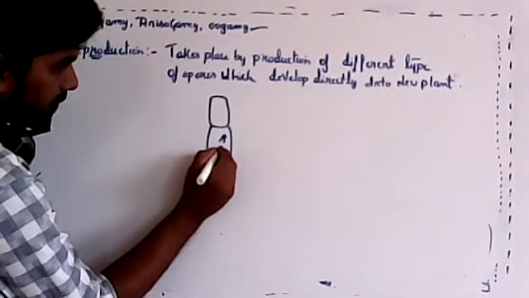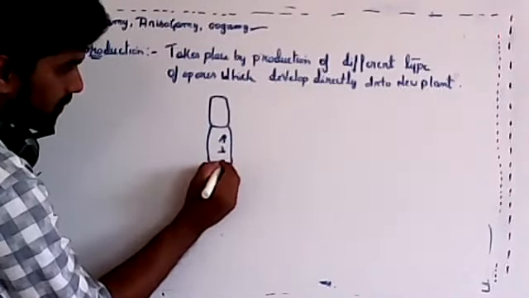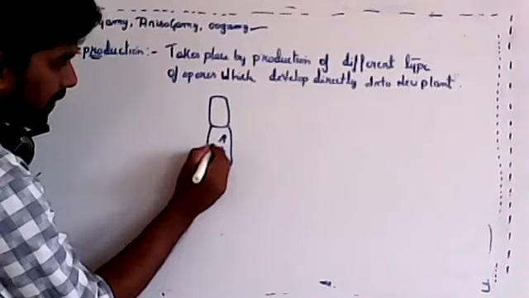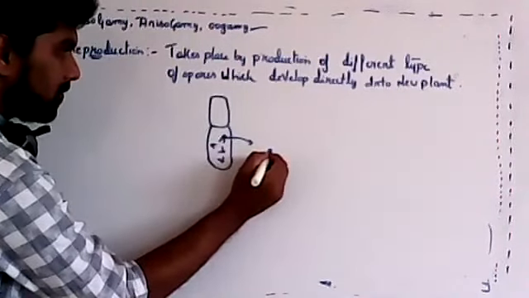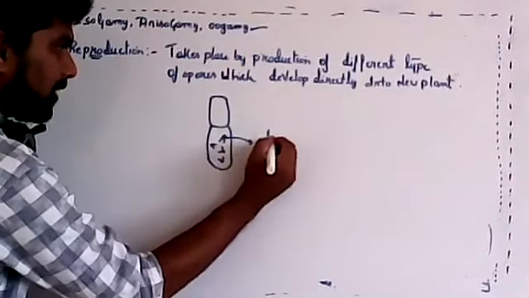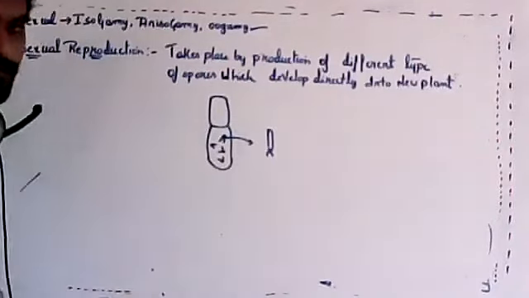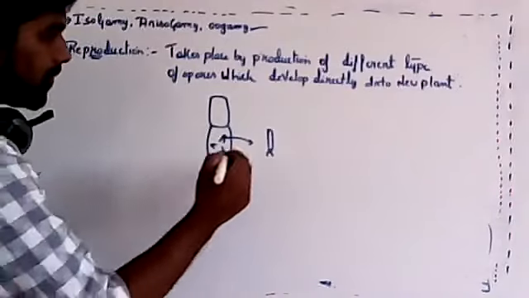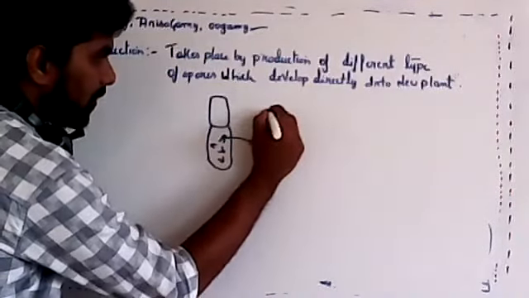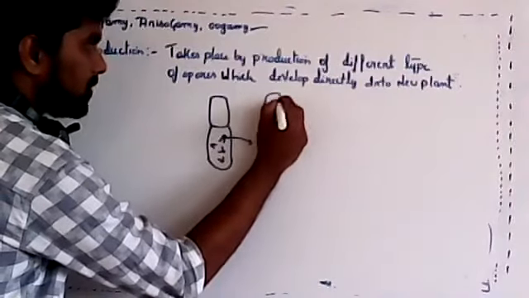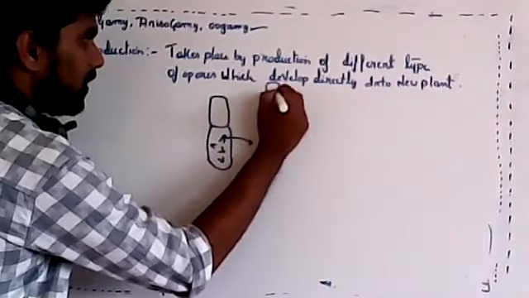These spores will directly come out and give rise to a new plant. A new thallus will be formed directly. There is no fusion of gametes in asexual reproduction. The spores will come out and directly give rise to a new plant. That is called asexual reproduction.